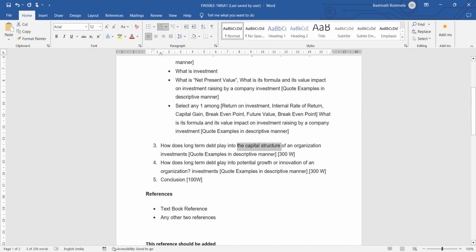Okay. So next one is potential growth and innovation of an organization. How the company can grow or create innovations, innovative products. All projects cannot become successful, but to work on those projects, it is always important to have certain funds available. These funds can be created from the long-term debt. Got it? Every product we create now might get saturated in a certain period of time.